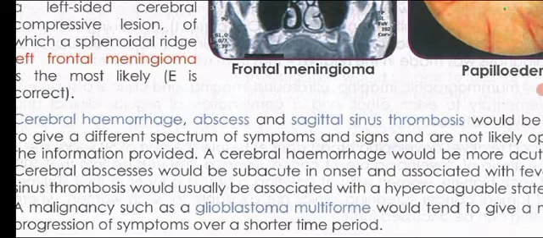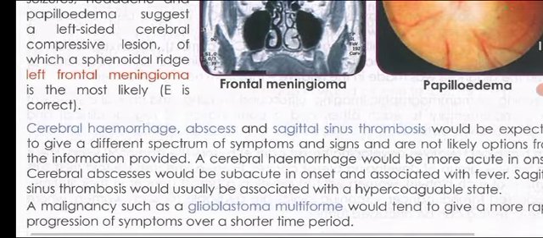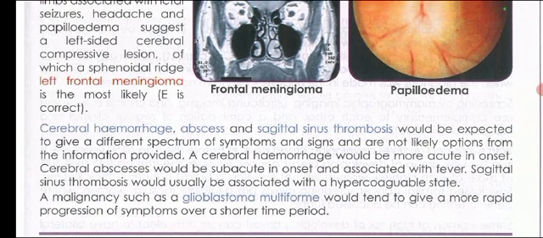Cerebral hemorrhage, abscess, and sagittal sinus thrombosis would be expected to give a different spectrum of symptoms and signs and are not likely options from the information provided. A cerebral hemorrhage would be more acute in onset. A cerebral abscess would be subacute in onset, associated with fever. Sagittal sinus thrombosis would usually be associated with a hypercoagulable state. A malignancy such as a glioblastoma multiforme would tend to give a more rapid progression of symptoms over a shorter period of time.